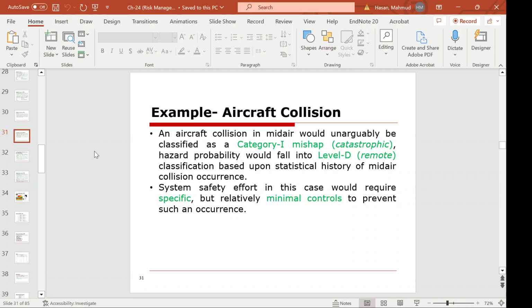Any aircraft collision in midair would unarguably be classified as a category 1 mishap, catastrophic. Hazard probability would fall into level D, remote, classification, based upon the statistical history of midair collision occurrence. System safety effort in this case would require specific but relatively minimal control to prevent such an occurrence.